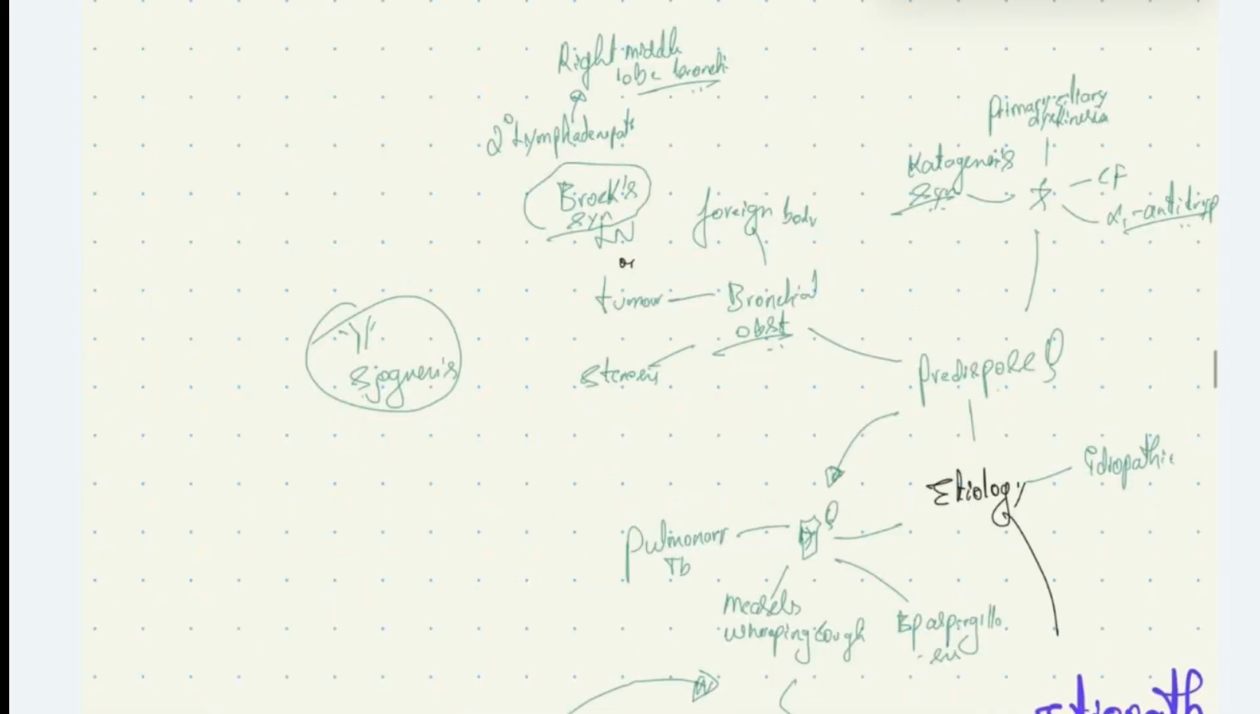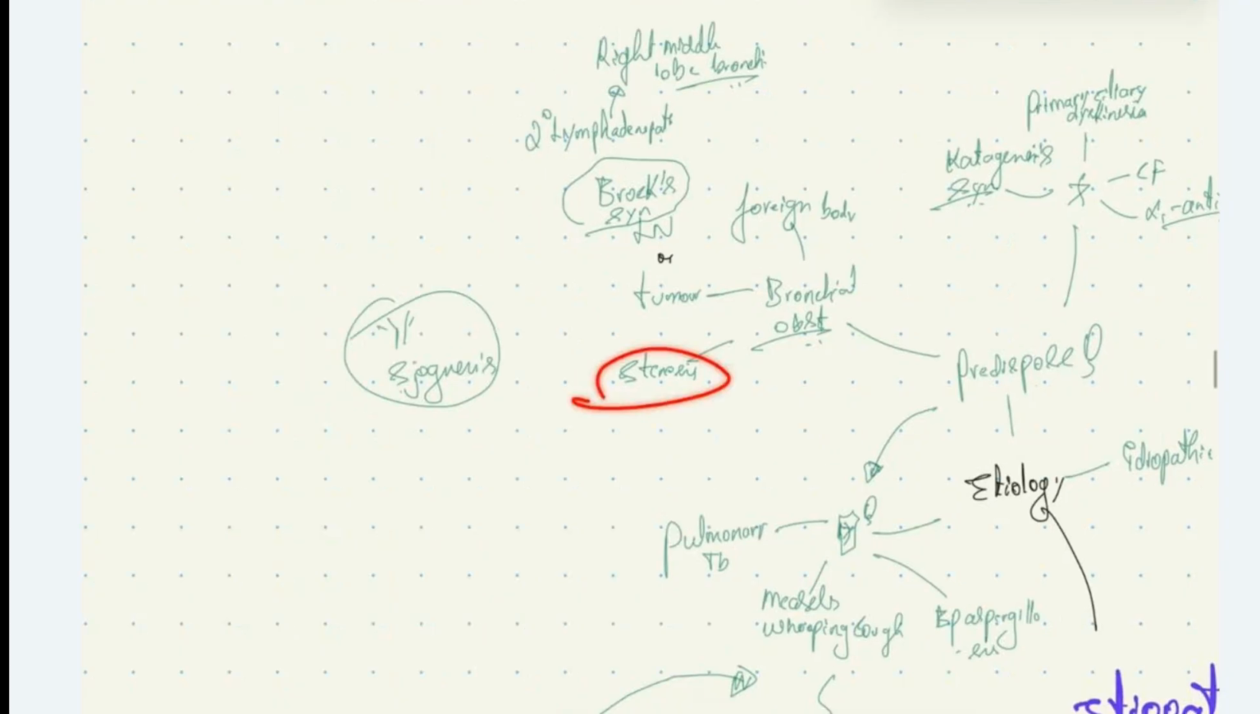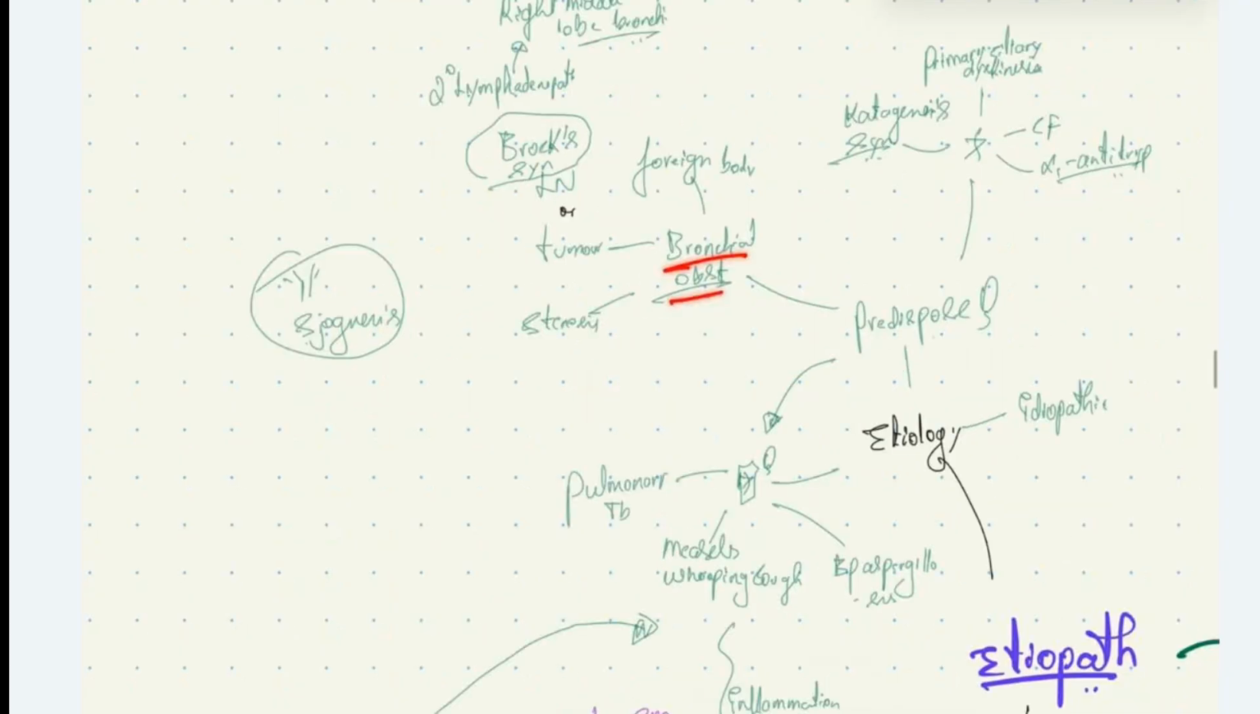If the patient has bronchial obstruction secondary to a foreign body, or due to a tumor or lymph nodes causing obstruction, we have Brock's syndrome, where the secondary lymphadenopathy causes a right middle lobe bronchiectasis due to the bronchial obstruction. And also, stenosis can cause bronchial obstruction. Bronchial obstruction causes pooling of secretions and increases the risk for infections. The recurrent infections cause inflammation and damage.